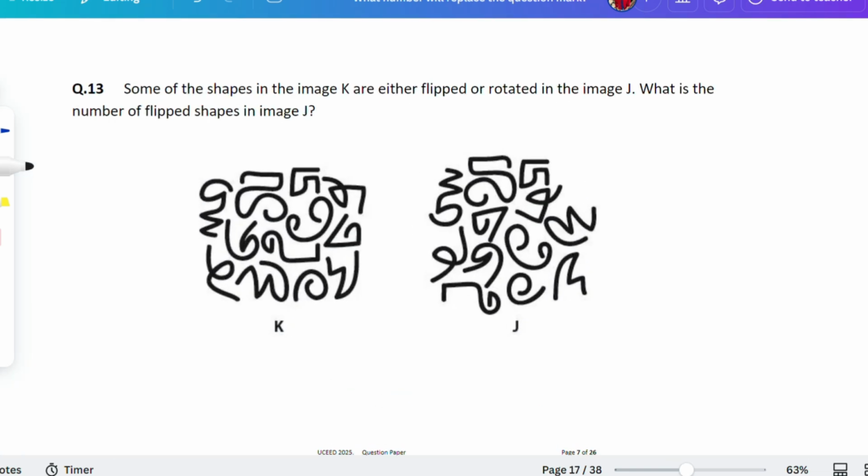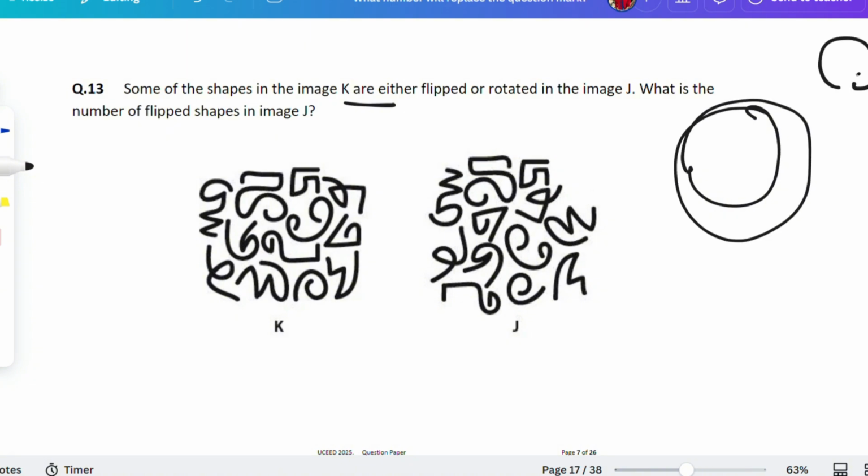Some of the shapes in the image K are flipped. Flipped means it is not rotated. Rotation is like this one. Okay, you have to do 360 rotation. This is rotation. Flipped means you have rotated it, but in different dimensions.